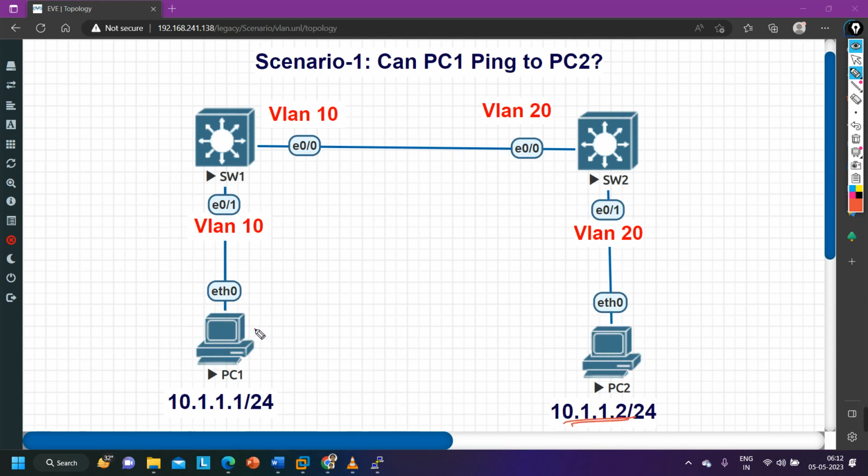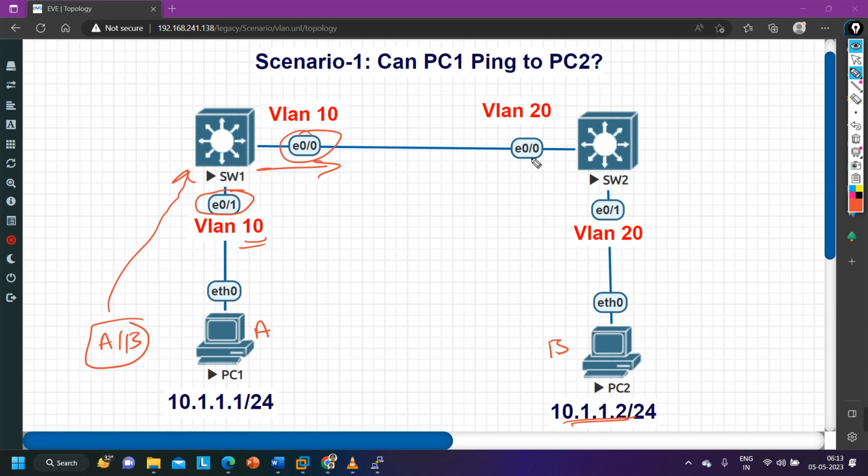suppose the MAC address of PC1 is A and the MAC address of PC2 is B. So the source MAC will be A and the destination MAC will be B. It will forward the frame to switch 1. Switch 1 will check that it has received the frame on this port, and this port is a member of VLAN 10. So it will forward this frame from the ports which are members of VLAN 10 or from a trunk port. This port is also a member of VLAN 10, so it is going to forward the frame from here.